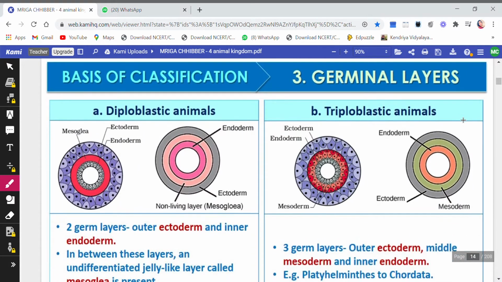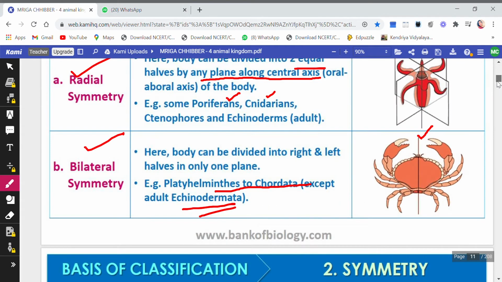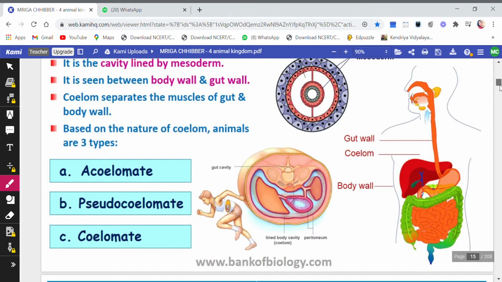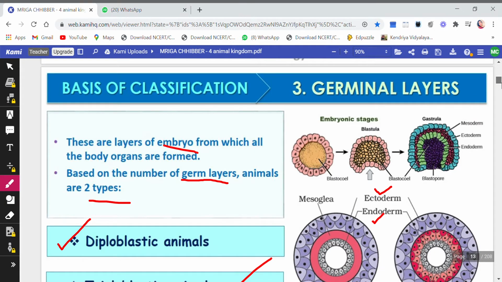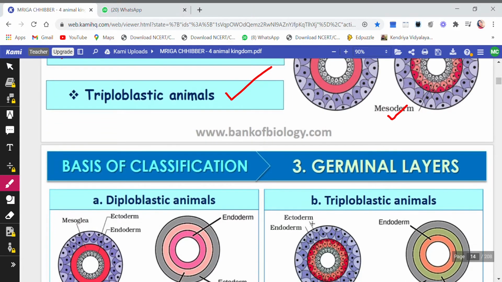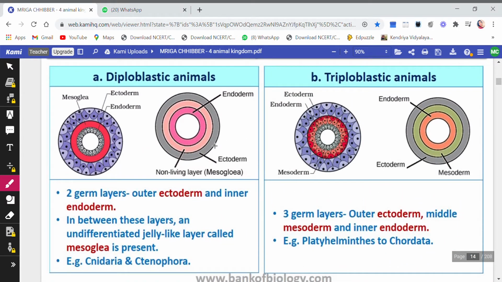Now here children, as you see, diploblastic, I also showed you in the previous diagram, and here also you can make out. So this one is diploblastic, two germ layers, one is the endoderm and the other one is the ectoderm.